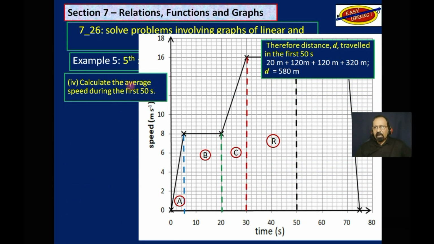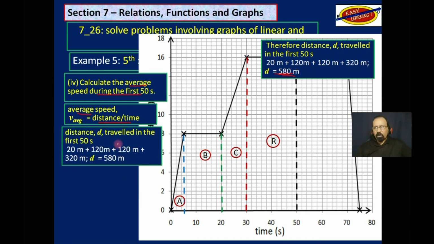Finally, you want to calculate the average speed during the 50 seconds. Well, you already calculated that the distance was 580 meters. Now, if you didn't do that before, you would have to do it now, but we already did that. Average speed is equal to distance divided by time. We know the distance is 580 meters. We know the time is 50 seconds. You divide 580 meters by 50 seconds and you get 11.6 meters per second.